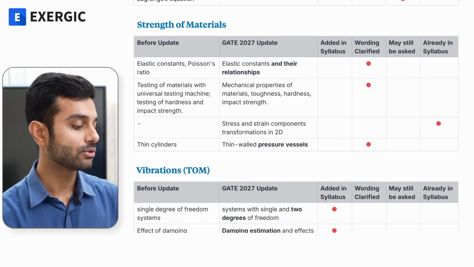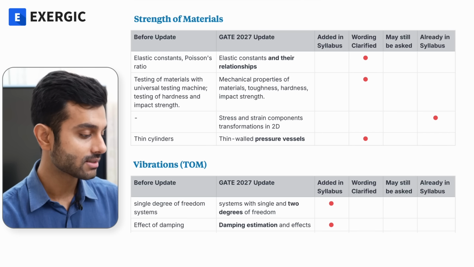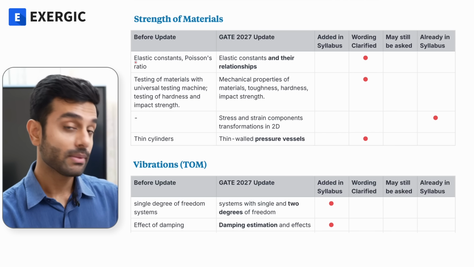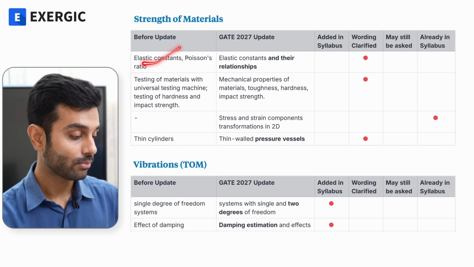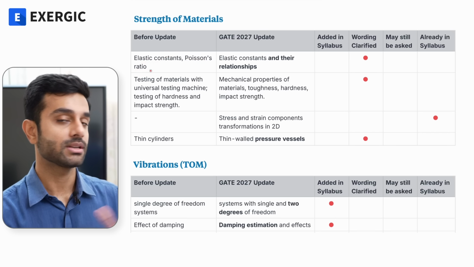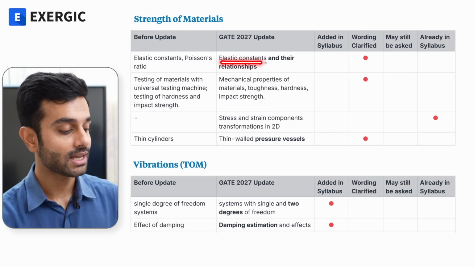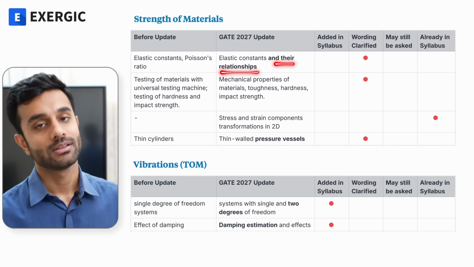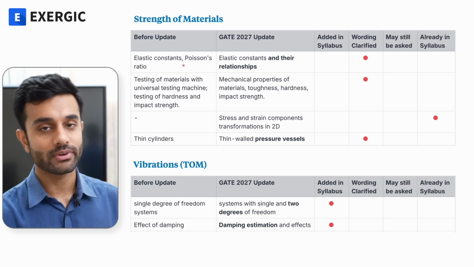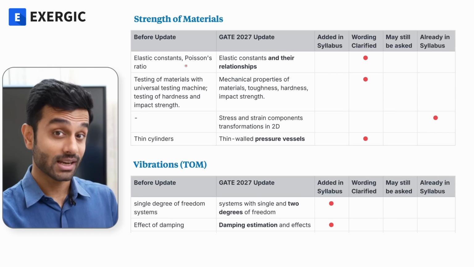Now let us proceed to the second subject, which is strength of materials. Before the update, it mentioned elastic constants, Poisson ratio. These two things were mentioned before the update. After the update, it mentions elastic constants and their relationships. So does it mean that Poisson ratio has been removed? Absolutely not.